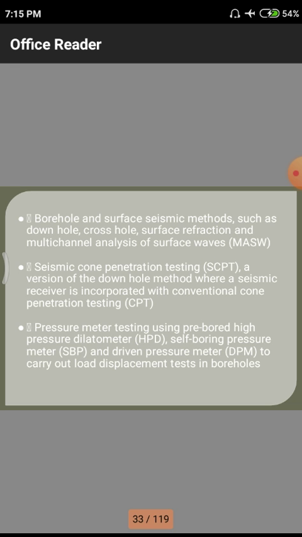We have to redraw the water, so that these boreholes are used. Normally, in geotechnical engineering and ground improvement techniques, with this borehole data we have to collect the properties of the soil from the ground level to the top level, so we need to use these borehole parameters and other surface seismic methods. That means the surface seismic method.